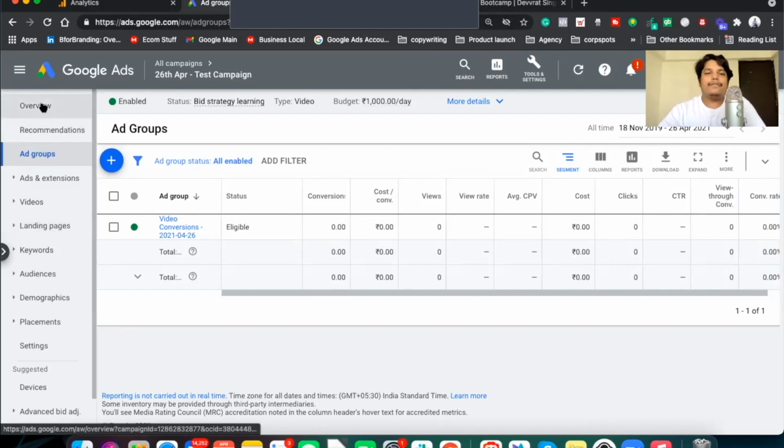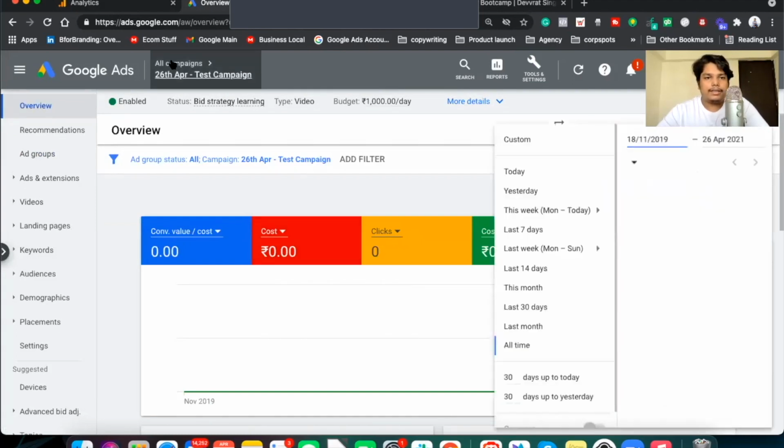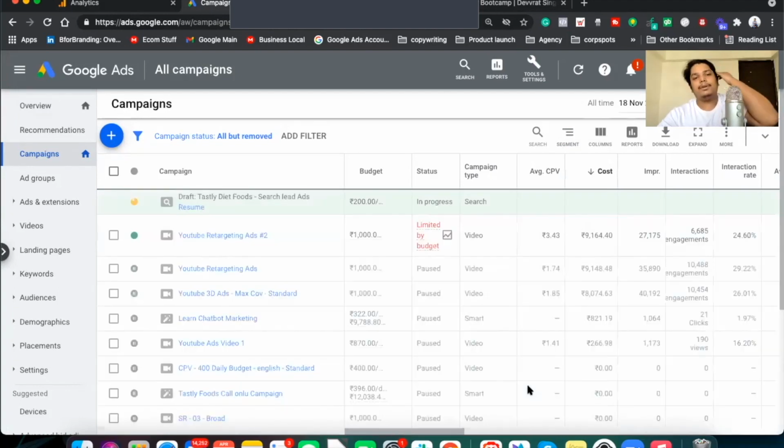Now, there is one more thing I've told you and promised that I'll show. If a campaign is running or if a campaign is paused, how you can manage that. Okay, so enabled, paused, and removed are the three options. Now I can go here and just click on all campaigns at the top. Now here it shows me all the campaigns that are running, that have spent money, that have not spent money. Every detail about a video I get here.